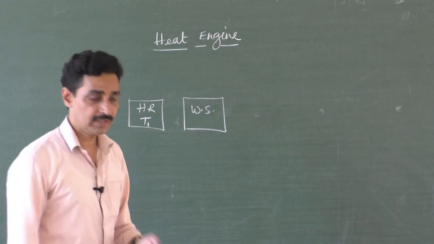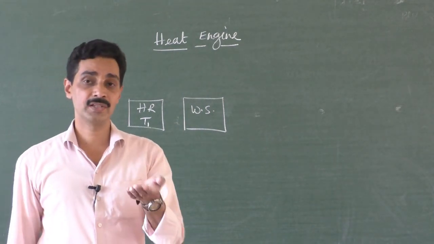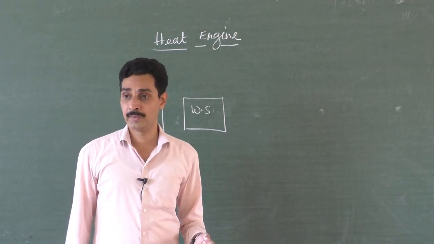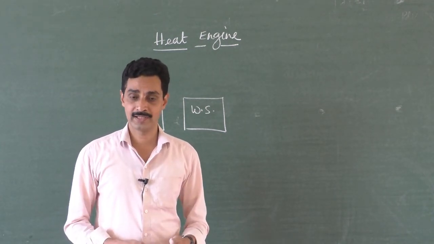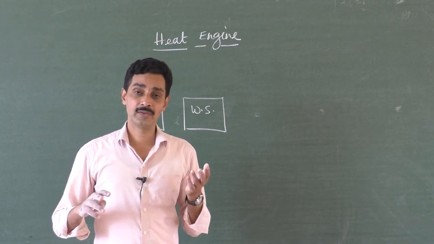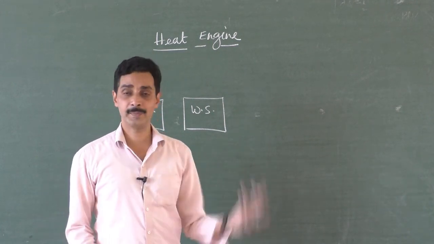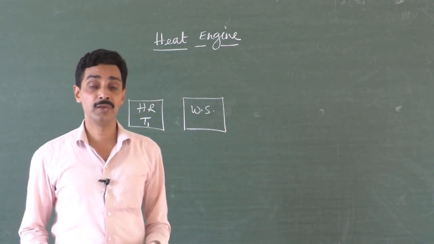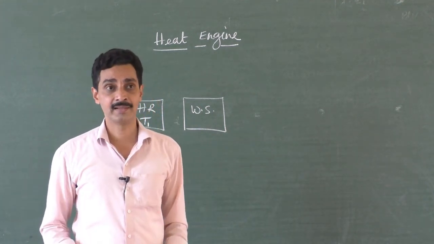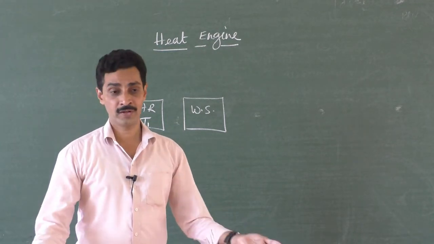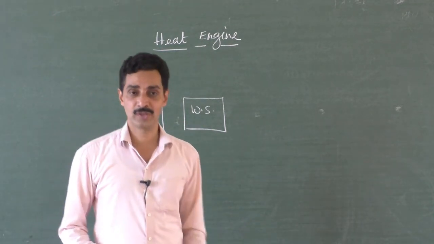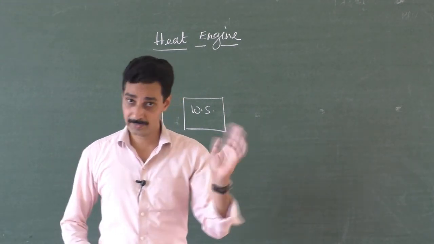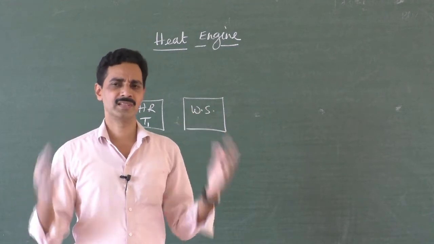The hot reservoir should be very, very strong. That means even if it supplies the heat energy, its temperature shouldn't change. That is a very interesting thing. For example, if a refrigerator is working, the heat energy will be given out by the refrigerator outside, right? What about the temperature of the surroundings? It won't increase, because the environment is such a huge system that whatever heat energy is released from an iron box or refrigerator won't change the temperature of the surroundings.